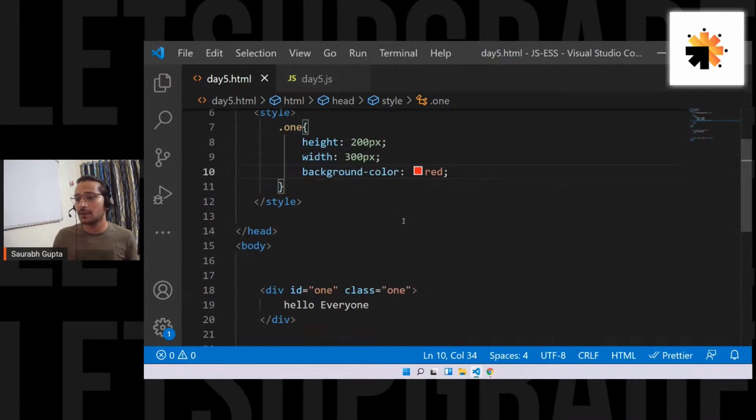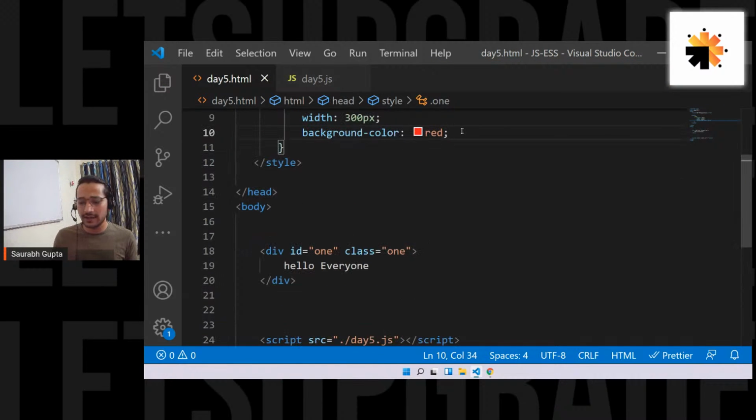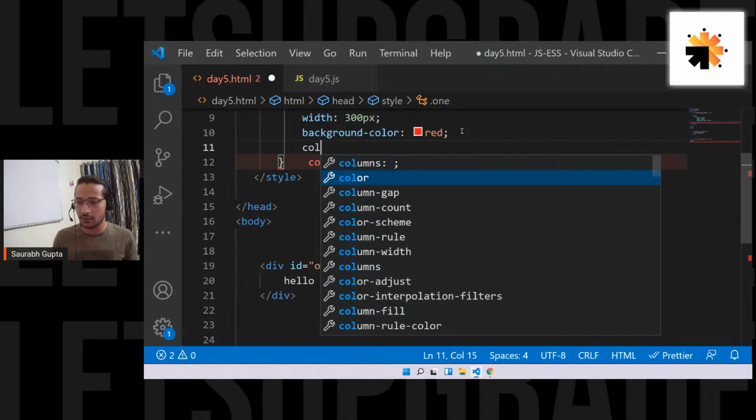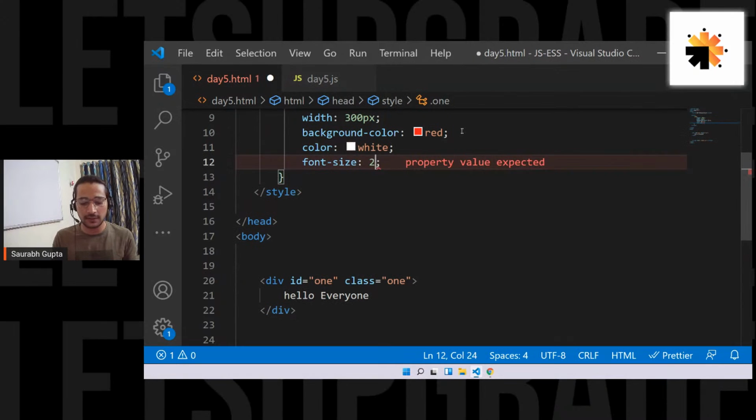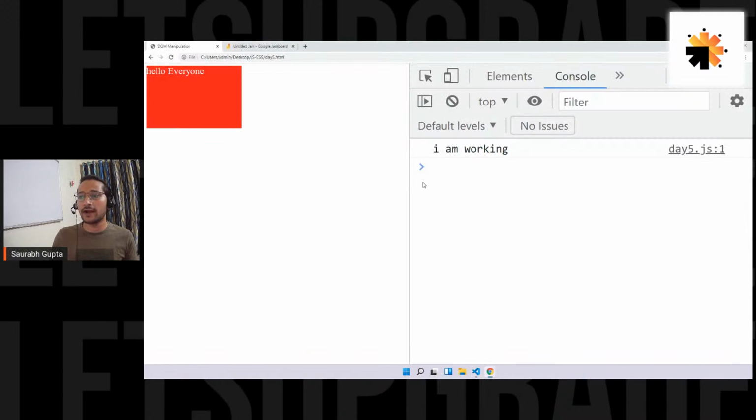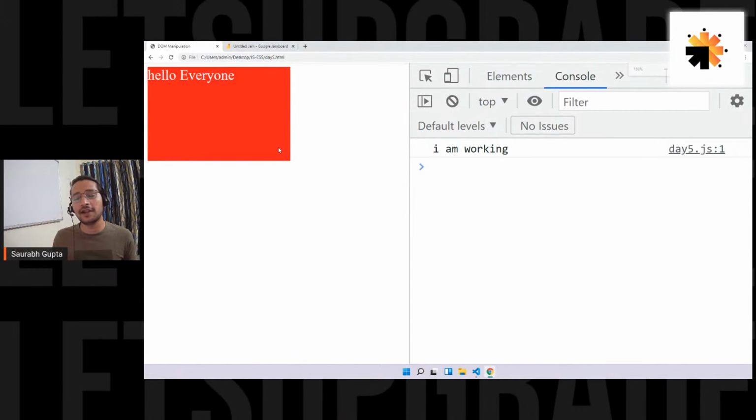And now, also let's give it a color of white so that we can see the text, and also a font size of 30 pixels. Let's see if you can see this. Here we go, guys. Can you see the element? I have a simple red element with hello everyone written on it in white color.